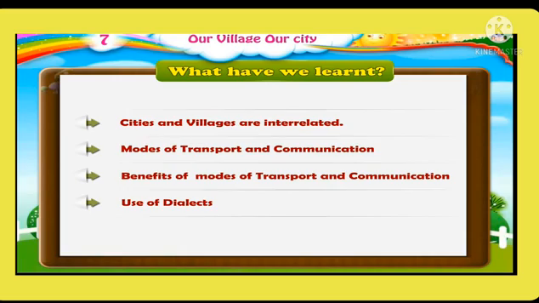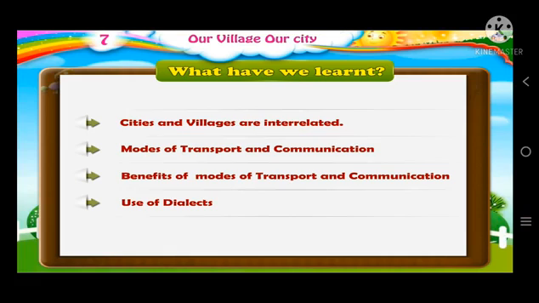So, students, now let us remember what we have learned in this lesson. First, cities and villages are interrelated. Second, modes of transport and communication. Third, benefits of modes of transport and communication. Fourth, use of dialects.